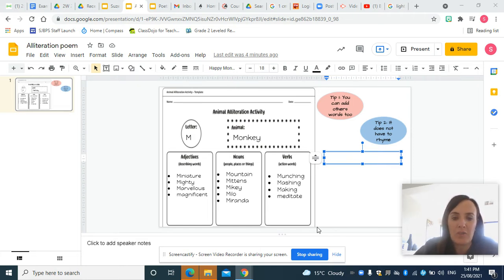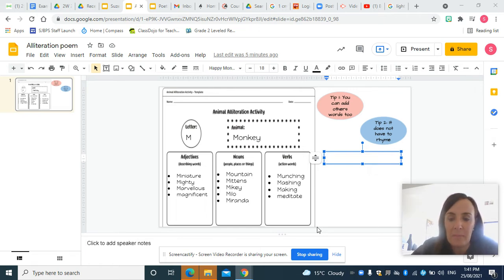Now, don't forget those two tips, which are really important when you're writing your poem. It is okay to add other words to your poem as well, because as you're thinking, you might think of other words. And I know I've already thought of some other M words that I could add to my poem. So that's okay. Your brainstorm was just to help you yesterday, but it's okay to use other words, and it's okay to use other words that don't start with the letter M in your poem too. It doesn't have to be every single word.